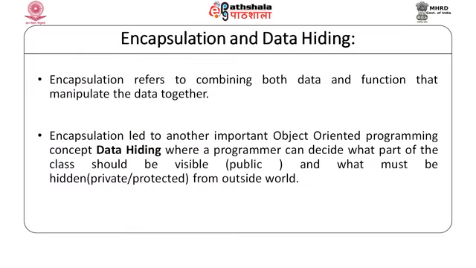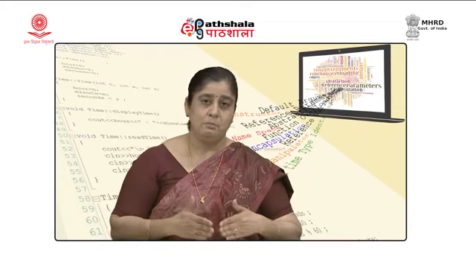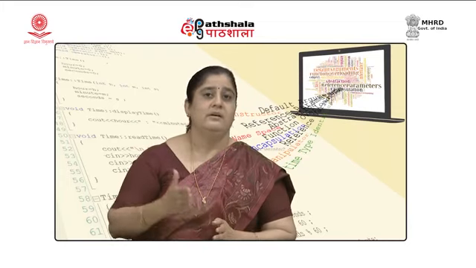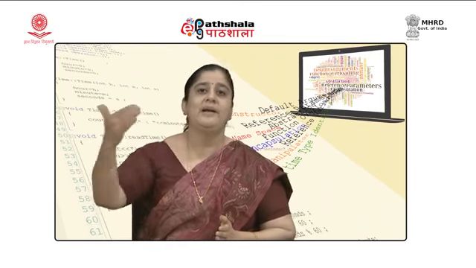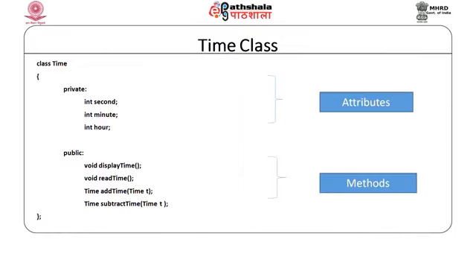So, encapsulation refers to combining both data and function that manipulate the data together. This encapsulation leads to another important object oriented programming concept called data hiding. This encapsulation enables us to hide certain data elements. Hide in this case means that we can restrict the outside world to directly access those data items. Let us see this with the help of an example.